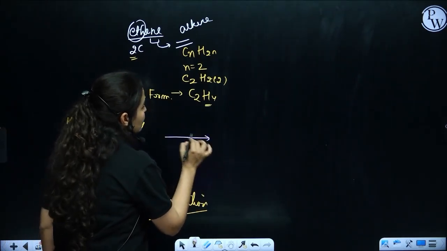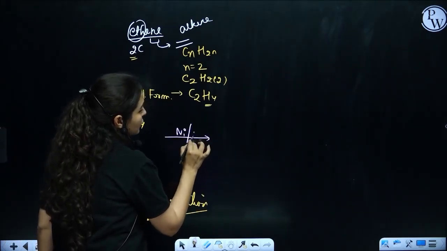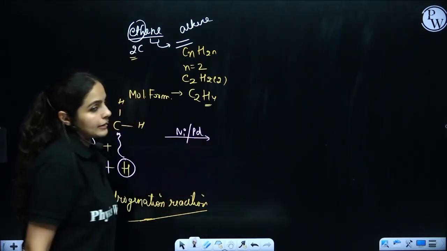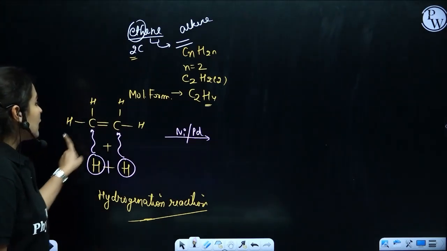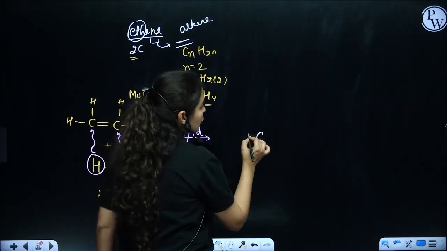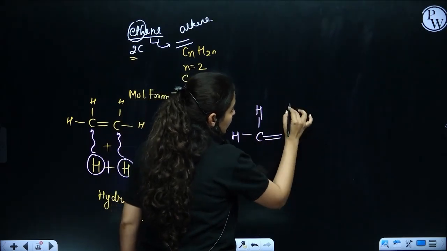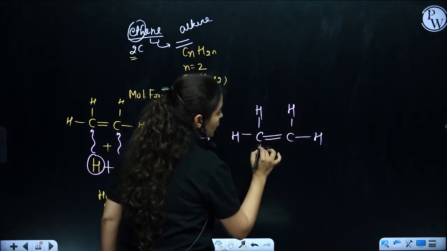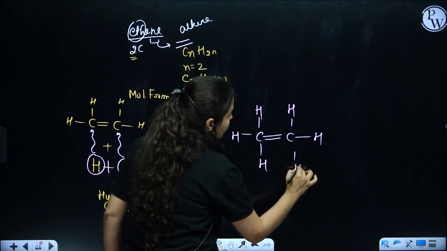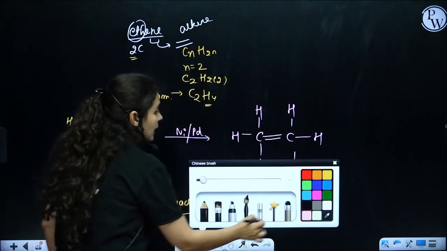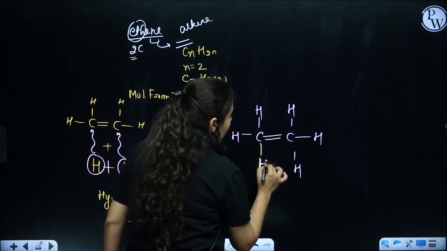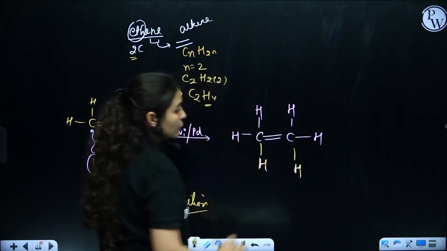This happens in presence of either one of the catalysts, either nickel or palladium. Now, after the addition of hydrogen, 2 hydrogens were already there with the double bond between carbon and carbon. One hydrogen is added. These are the added-up hydrogens on both the carbons.